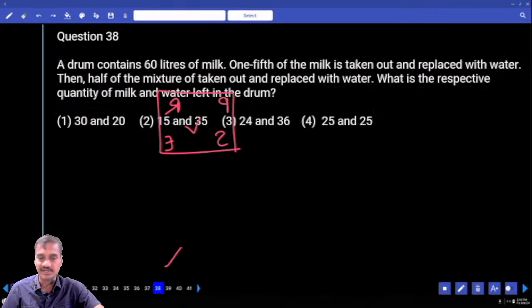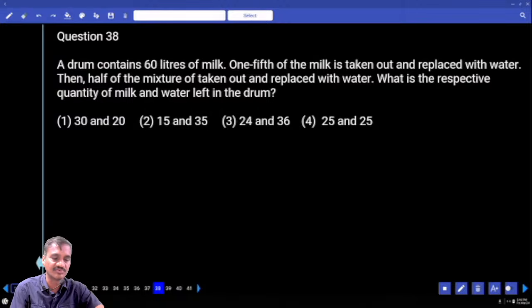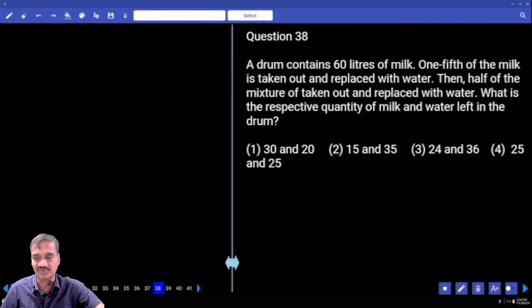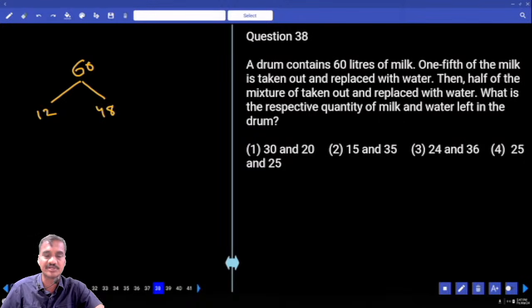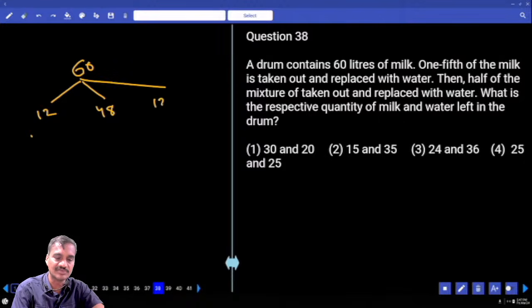Then 38, a drum contains how many liters of milk? 60 liters of milk. 1/5 of the milk is taken out. Out of 60, 1/5 was taken out. How much is left? Now 12 were removed and 48 is the leftover. And it is replaced with water. How much water has been added now? Now 12 is replaced with water, isn't it? That means this is the milk which is taken out, and next one replaced with water. Water 12 is added to this.